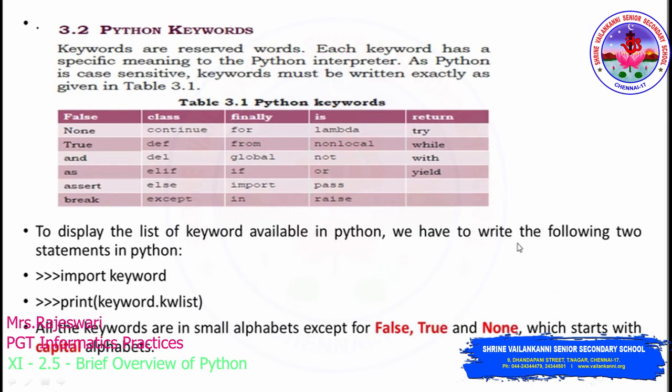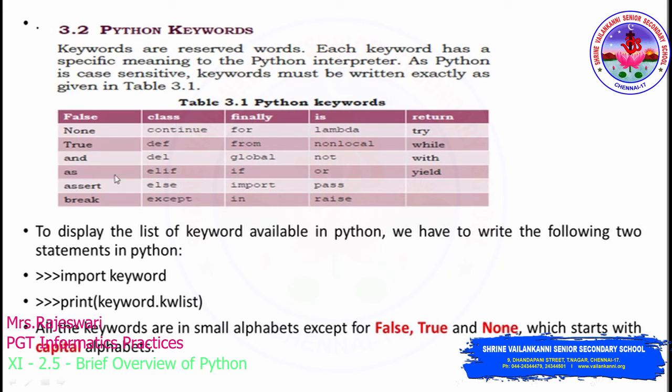Now let us see the next thing, Python keywords. So what is meant by a Python keyword? I have told you it is a reserved word, right? Keywords are the reserved words, and each and every keyword will have a special meaning in the Python interpreter. Python keywords are case sensitive, as Python itself is case sensitive, and keywords must be written exactly like what they have given in the table.